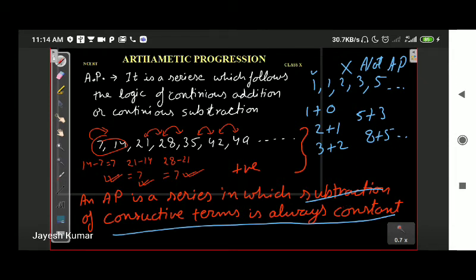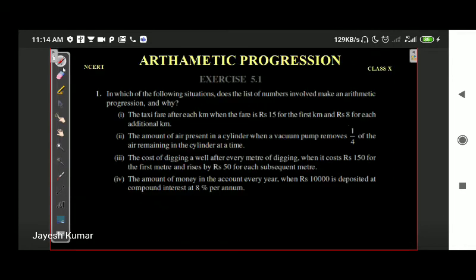Okay, moving on. There are some questions in NCERT. This is exercise 5.1. We are going to discuss it. Question number one: in which of the following situations does the list of numbers involved make an arithmetic progression, and why? We have to determine which of these four situations express an arithmetic progression. No written explanation needed, we can say yes or no.